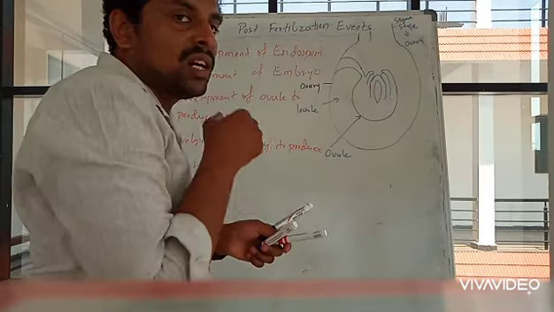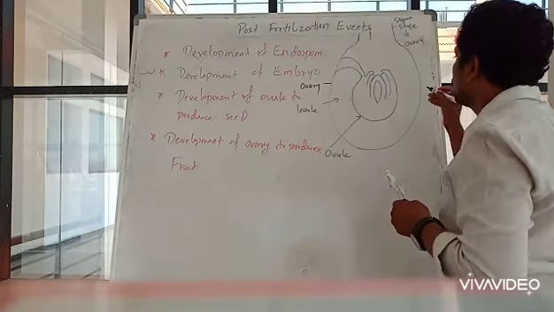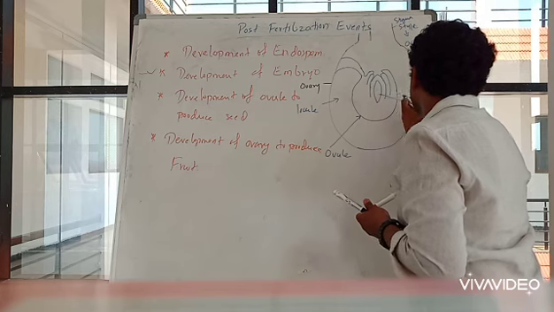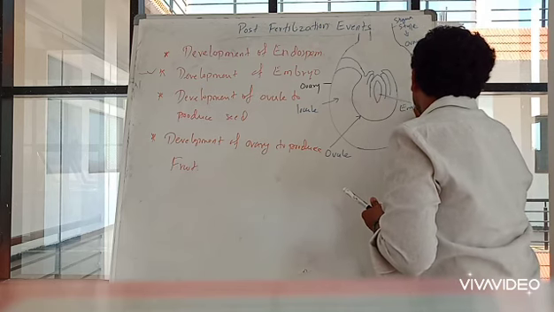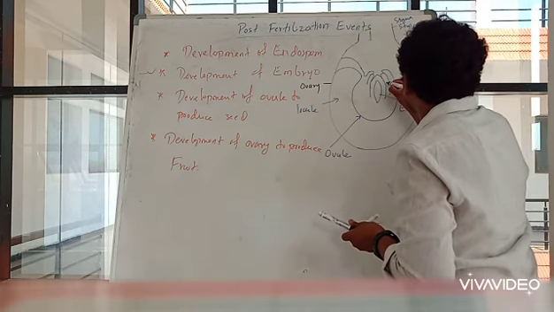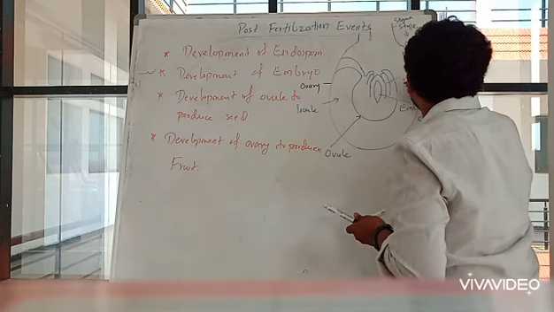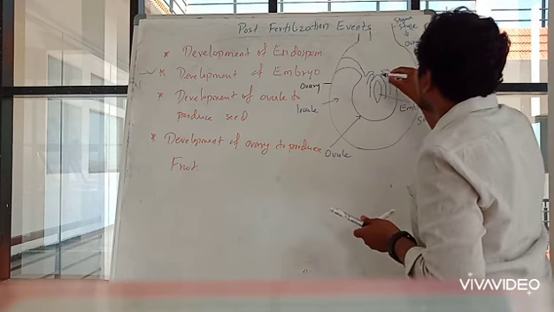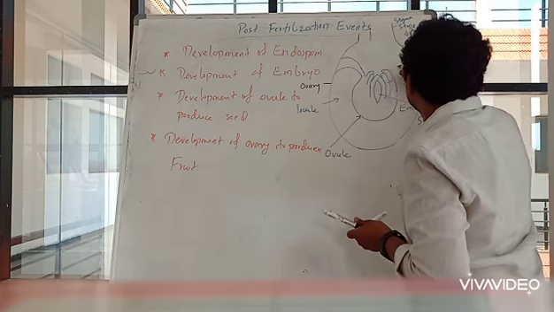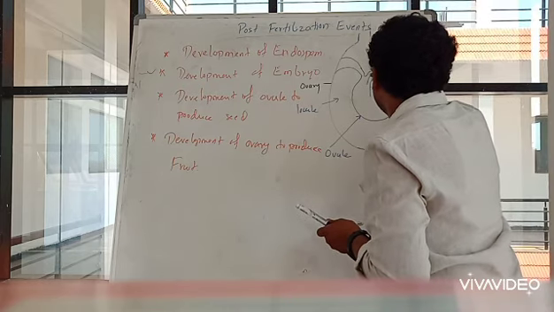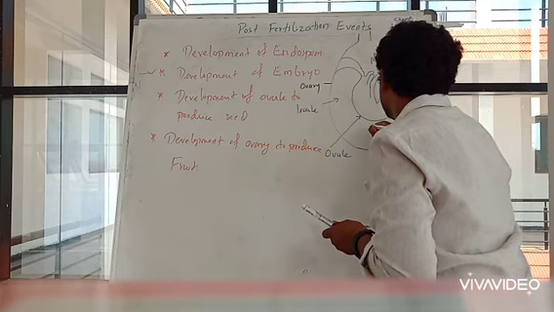Inside the ovule there are different parts. This is the innermost part, which is known as the embryo sac. These are the inner and outer integuments, and this portion is the nucellus. This is the micropyle end, and this is the chalazal end.